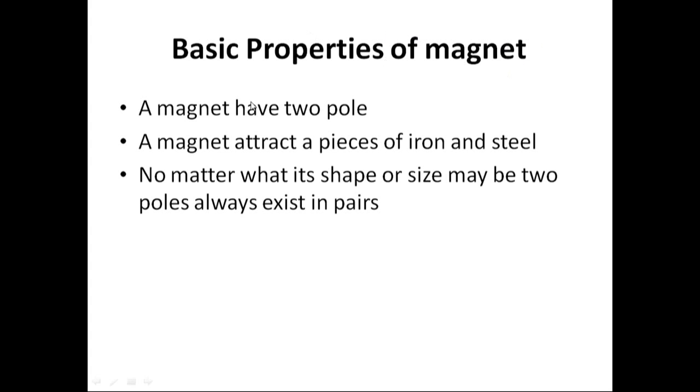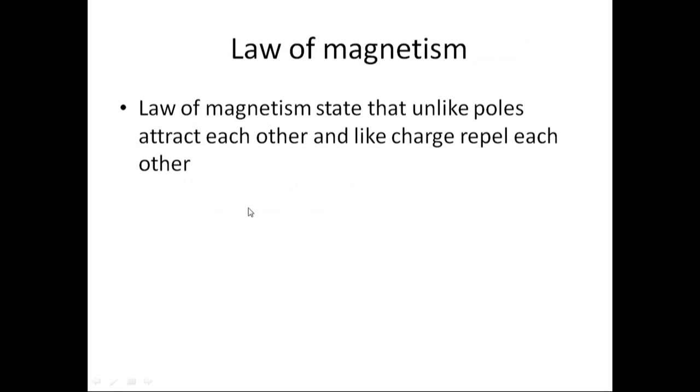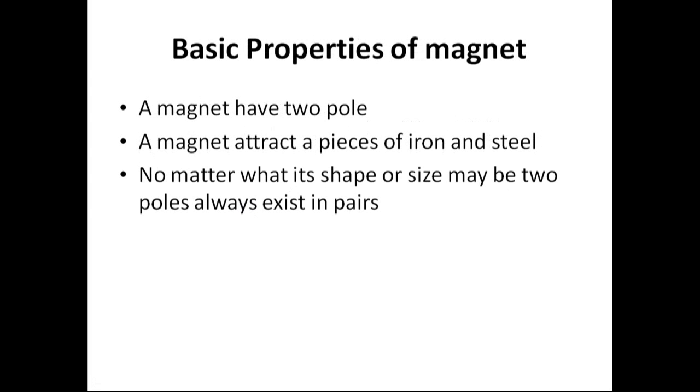The basic properties of a magnet. Any magnet has the following three properties. The first is that a magnet has two poles named north pole and south pole, and a magnet attracts a piece of iron and steel or nickel. The next is that no matter what its shape or size may be, two poles always exist in pair. And the other is that if we suspend a magnet freely, it comes to rest in the north-south direction.